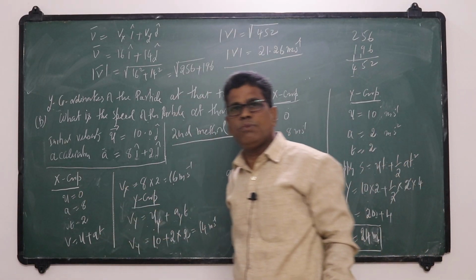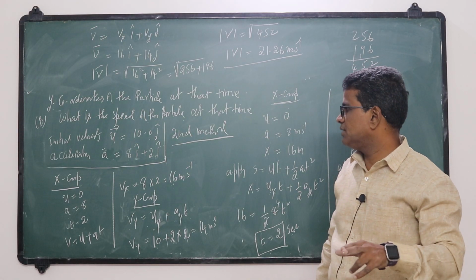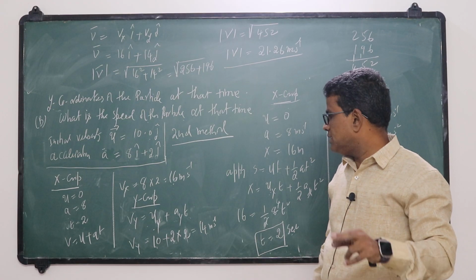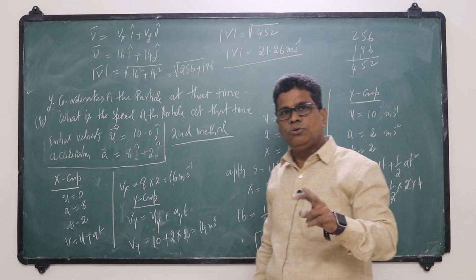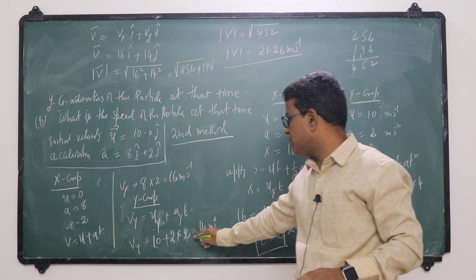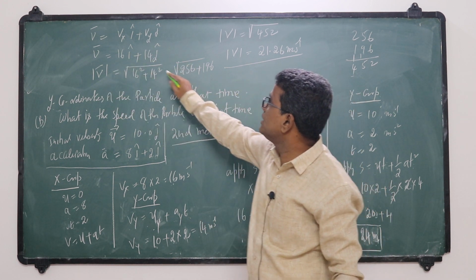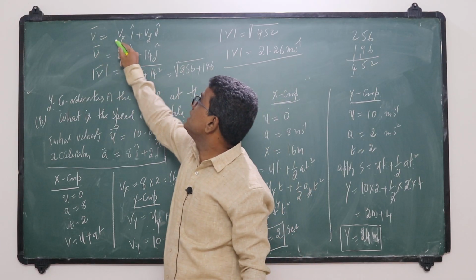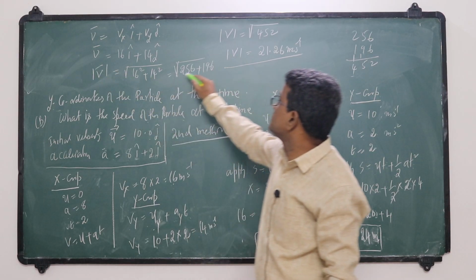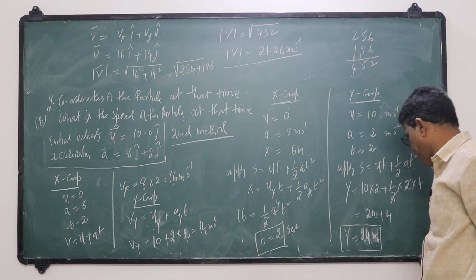I find the x component and y component separately. I treat this two-dimensional motion as two independent rectilinear motions. That is, I separated the x component and y component. Then I wrote the velocity, x component. Then I found velocity, Vx i cap plus Vy j cap. So it indicates it is two-dimensional motion. Then I found the magnitude of velocity. It will become speed.